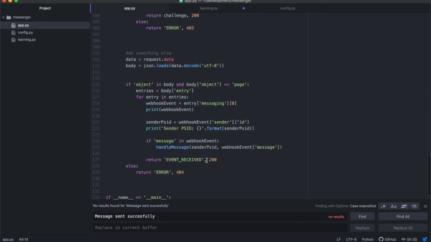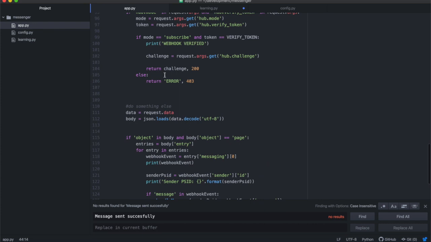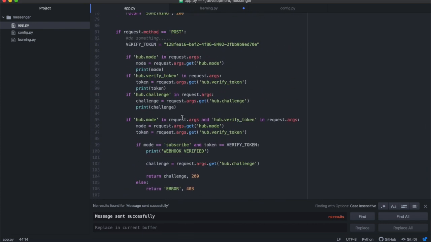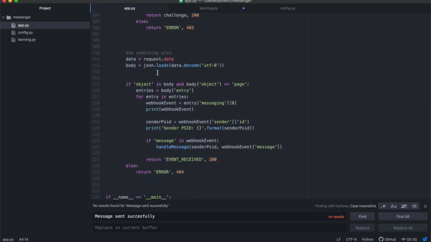Once you've done that, this took me a bit of time to figure out, okay? Because there's request.data and then there's request.args. It's quite weird, but when somebody sends you a message from Facebook Messenger, it comes through in request.data, a part of the request object inside of Python, all right?